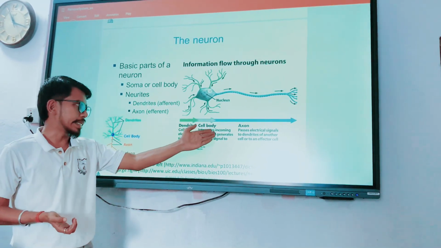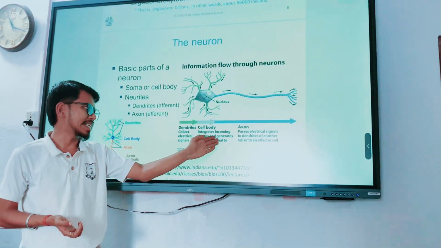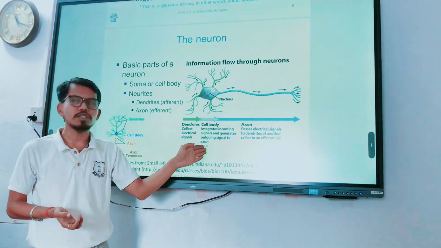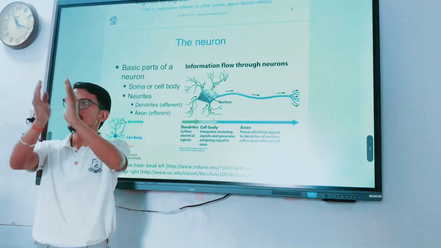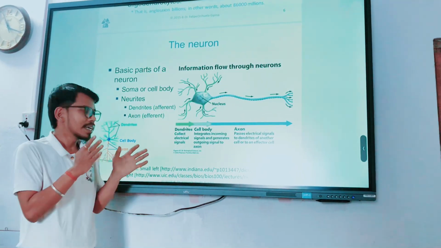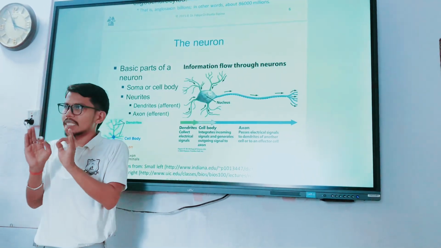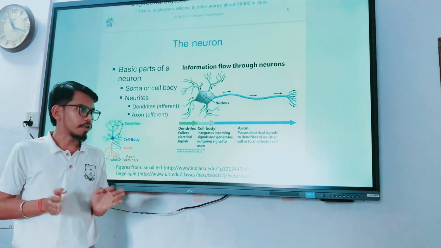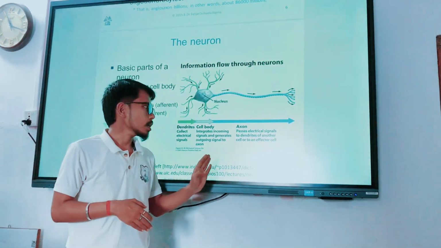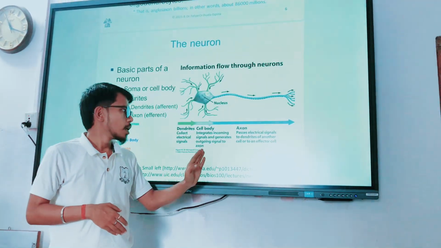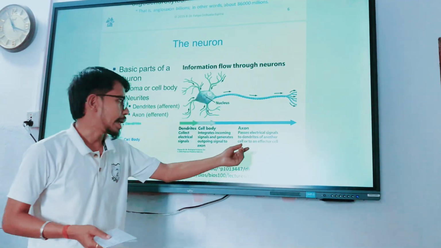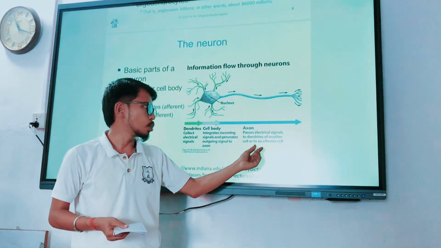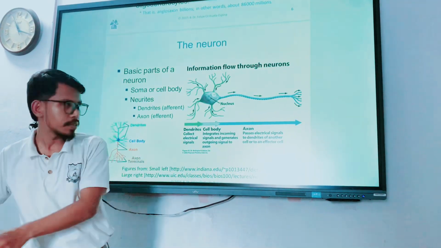The cell body integrates incoming signals and generates outgoing signals to the axon. Just as said before, the axon transmits responses and the cell body determines the responses. The axon passes electrical signals to dendrites of another cell or to effector cells.